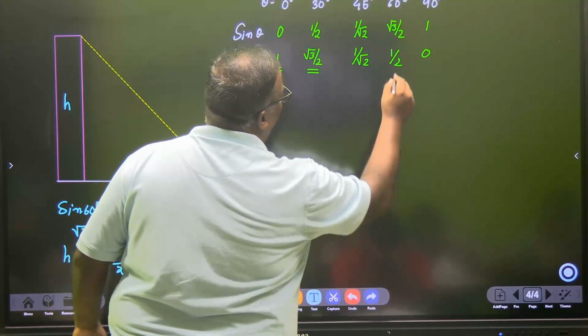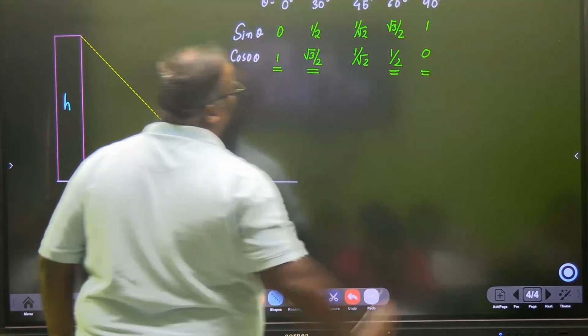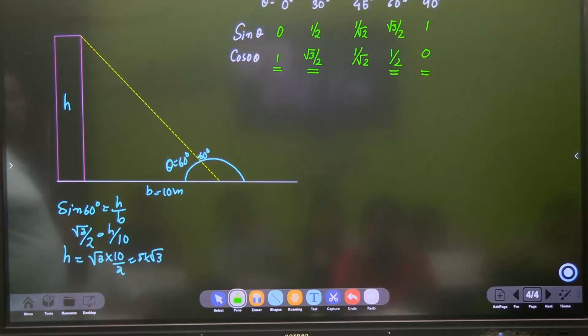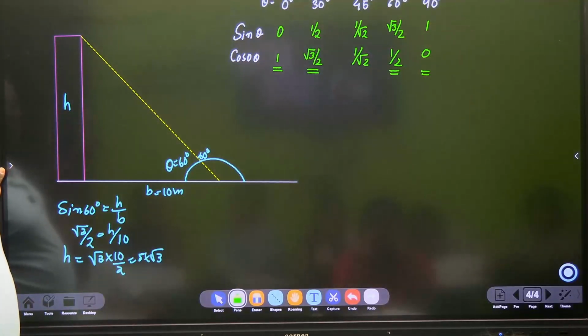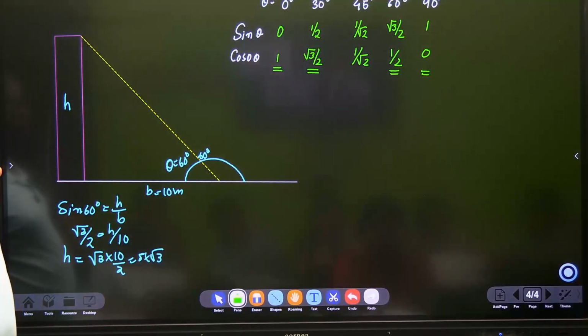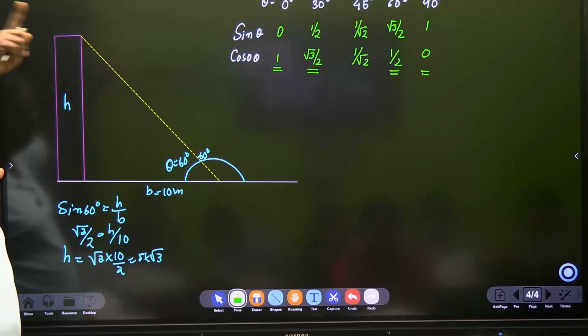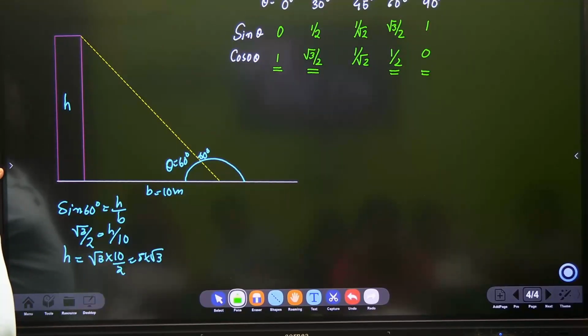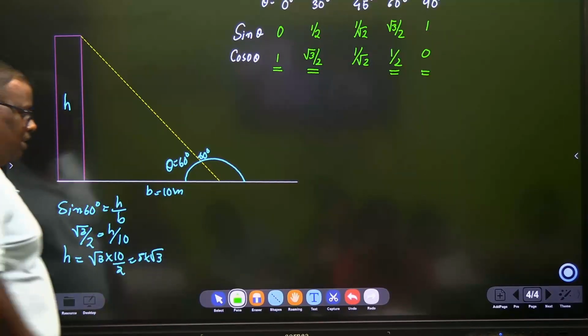Generally they don't give this, they give this, and this. Actually, if you know 5 values, you can create the whole table. Sine 0 is 0, cos 0 is 1. Sine 30 is half, cos 30 is root 3 by 2, sine 45 is 1 by root 2. If sine 45 is 1 by root 2, cos 45 has to be 1 by root 2 because 45 adds up to 90. Any two angles which add up to 90 are known as this. Understood? Acha. Some more interesting things.